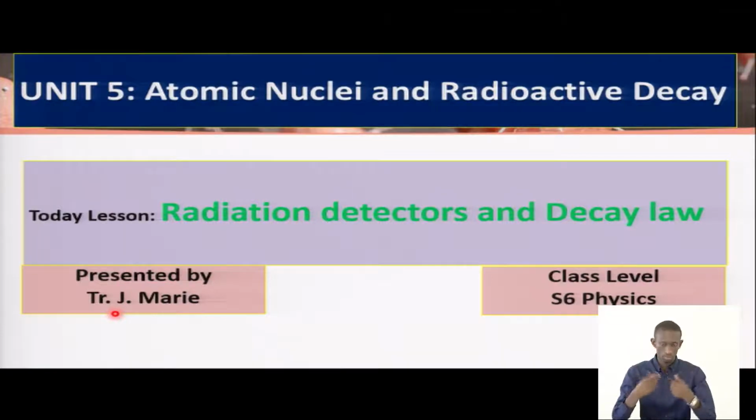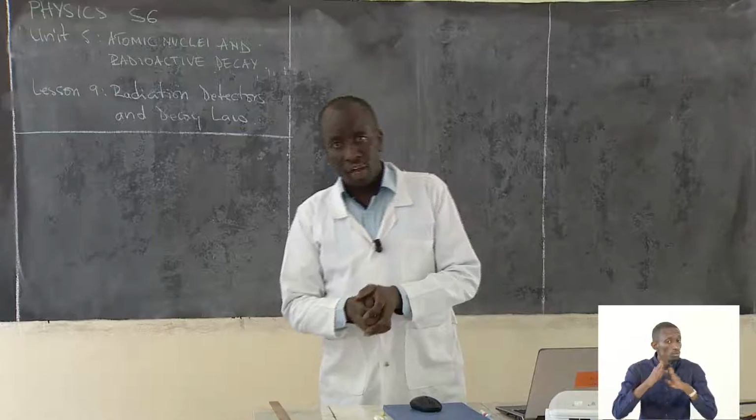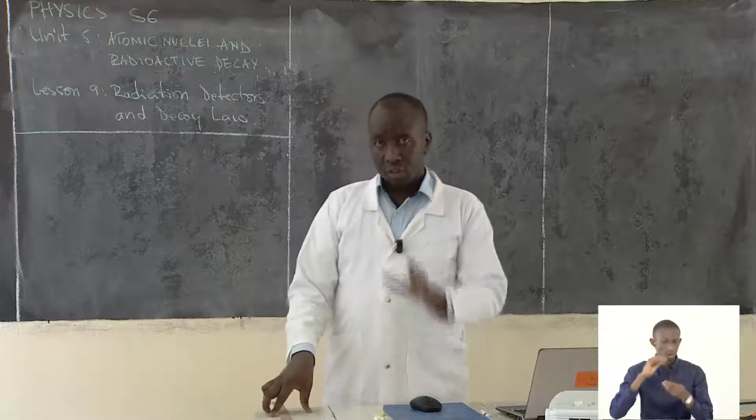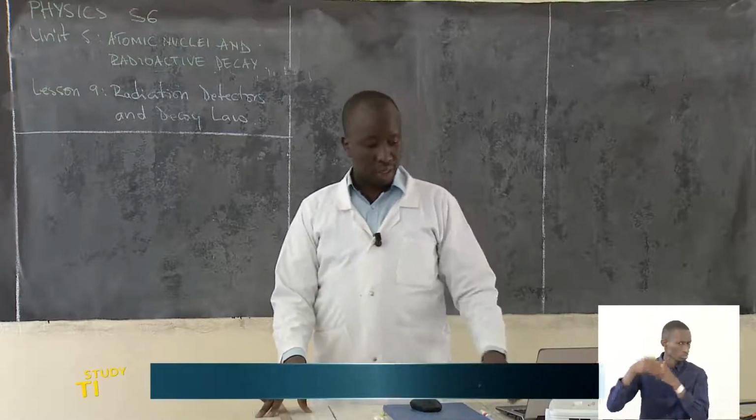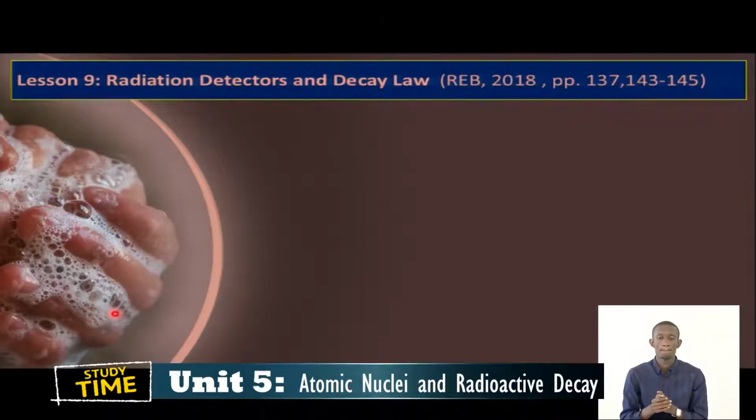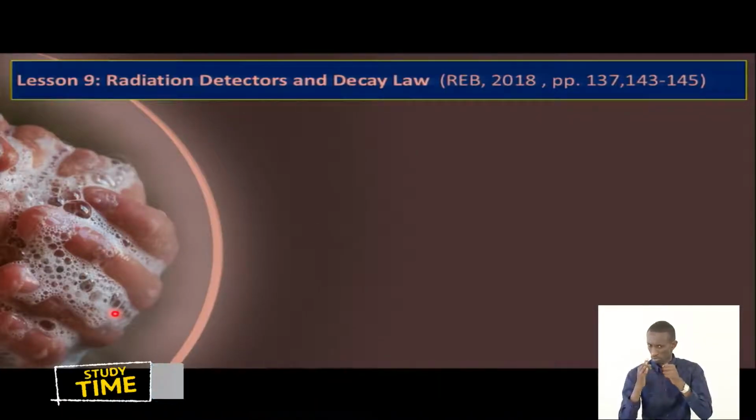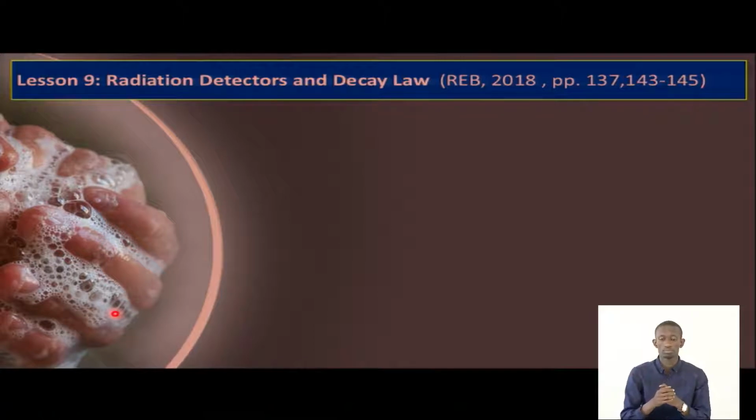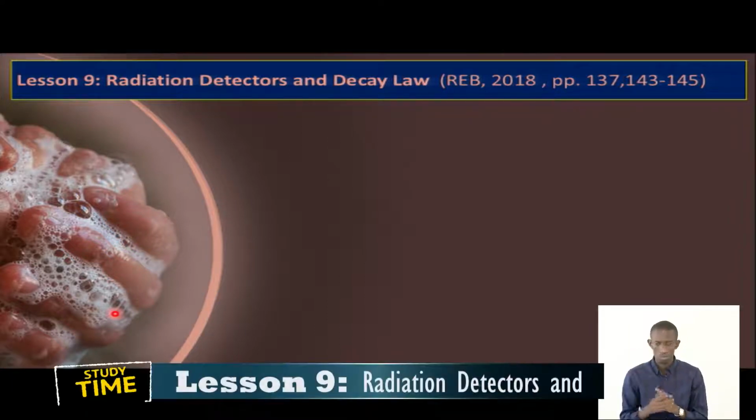Now students, I hope you remember the number of lessons that we have. The lesson title, as I'm telling you, is lesson number 9, and we have it as radiation detectors and the decay law. Use the book that you have, the REB book that you find from the website, and this is the book in which you are going to find the discussion of today.